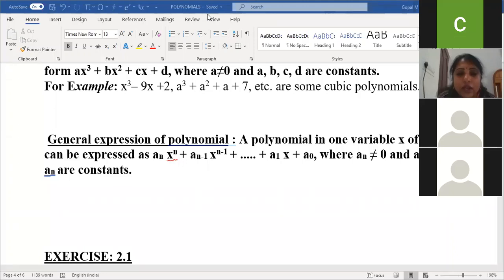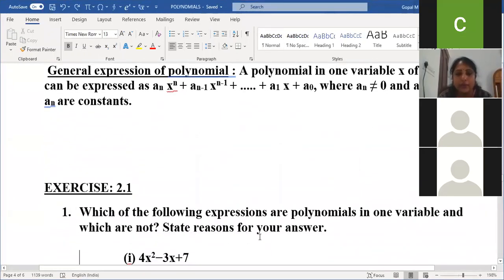Next, we'll go for exercise 2.1. It's all just the basics of what we learned: the terms monomial, binomial, trinomial, degree and coefficient. Shall we go for exercise 2.1? Which of the following expressions are polynomials in one variable and which are not? State reason for your answer.